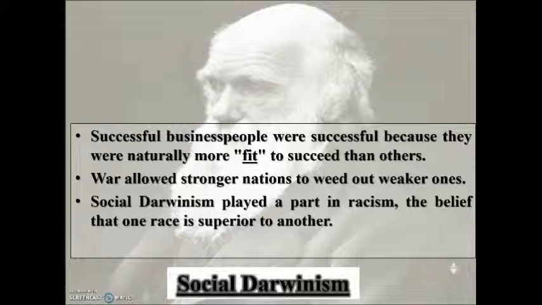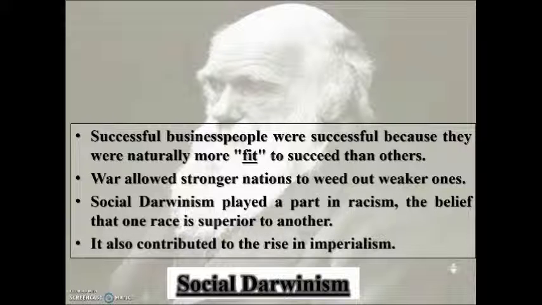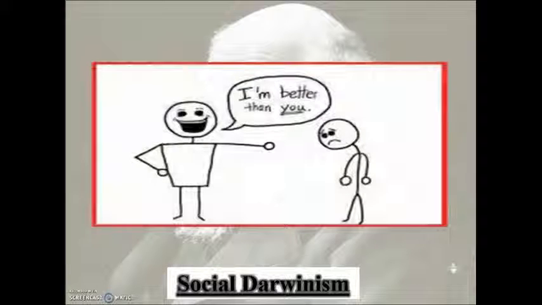Adolf Hitler believed that the Nazis were a superior race, and he used social Darwinism to start World War II and the Holocaust. Social Darwinism also contributed to the rise of imperialism, when a stronger country takes advantage of a weaker country. The best way I could describe social Darwinism might just be from this very simple picture where the person on the left is a lot bigger and stronger, and he is saying that I am better than you.